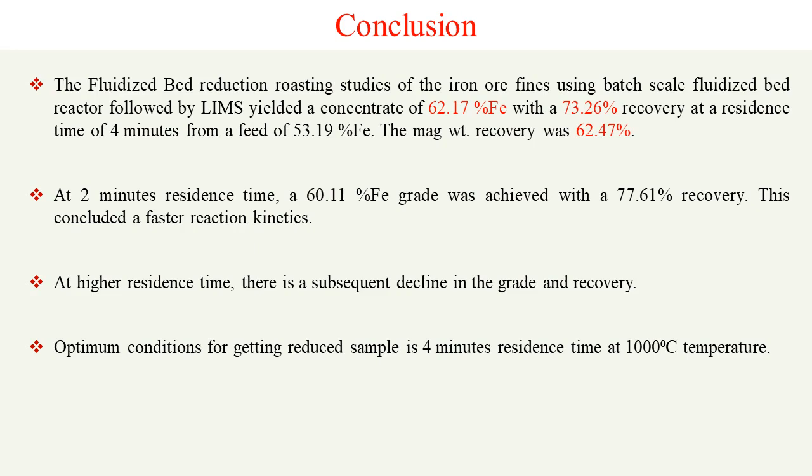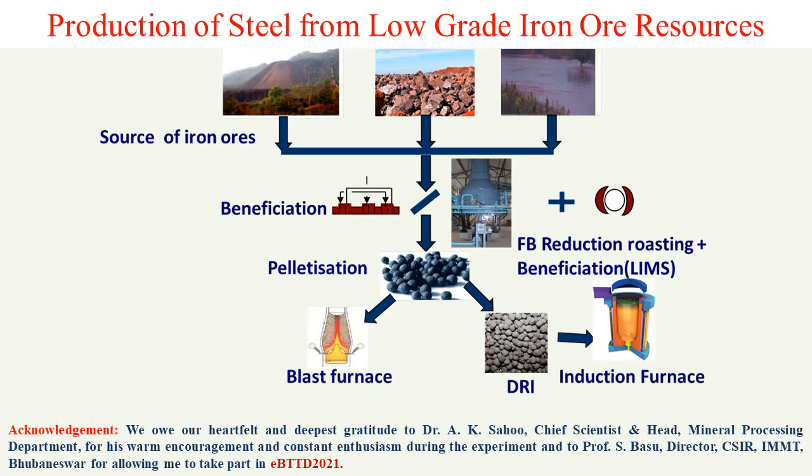So this is the proposed process flow sheet. We can use low grade iron ores through this method. We can prepare pellets after getting the reduced sample, and then either go for the blast furnace or the DRI process.